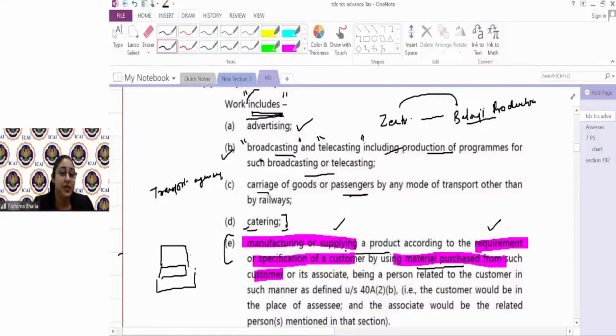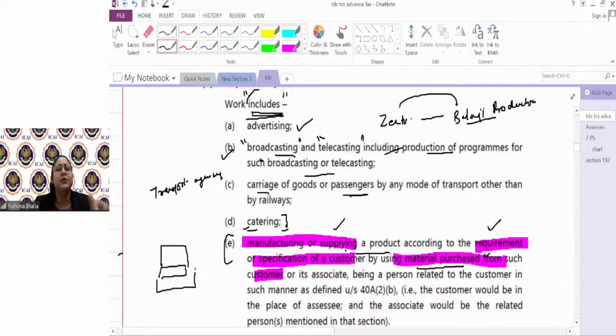When someone is making my sofa, probably I have given them an order: ठीक है, I want this sofa, this color, this particular foam should be used, this particular design should be there. And उसने मुझे बताया कि okay, you want this, मेरे को material ला दो market से, get me this wood, get me this foam, get me this cloth material. तो वो क्या हो गया?